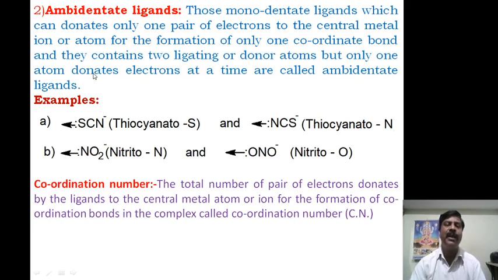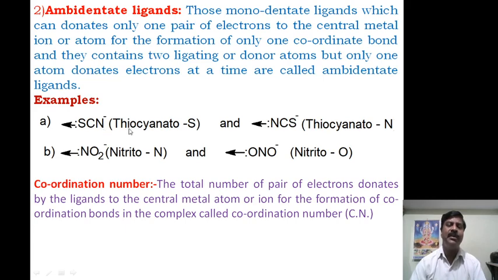What is meant by an ambidentate ligand? It is a special type of unidentate or monodentate ligand in which there are two donor atoms, but it coordinates only one atom with the central metal atom. If one atom is donating the pair of electrons, the other atom cannot donate and remains as it is. If the other atom donates the pair of electrons, the first atom will not donate. Such a ligand is called an ambidentate ligand.